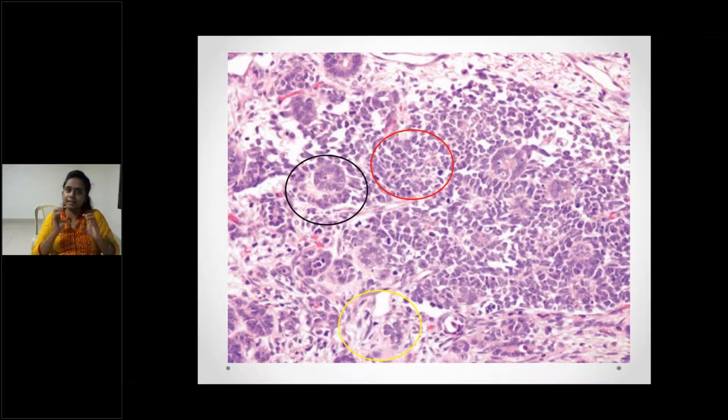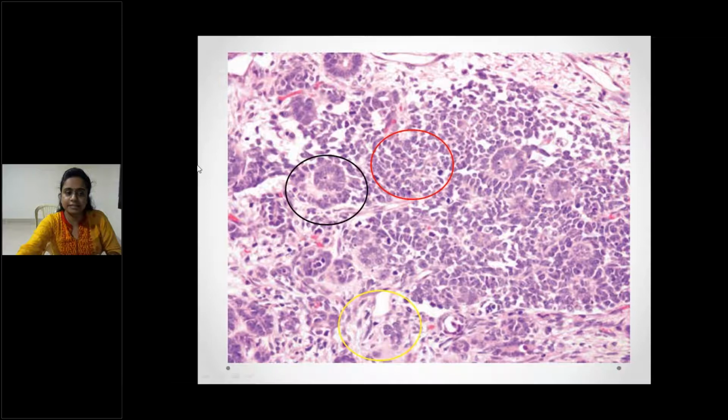Blastemal component, as the name indicates, like immature cells. Immature cells without any configuration, they just lie there in solid sheets. Epithelial, the name indicates epithelium, right? So somewhat better than the blastemal component. They differentiate into tubules or glomeruli. They look like abortive tubules or glomeruli. This is the epithelial component.